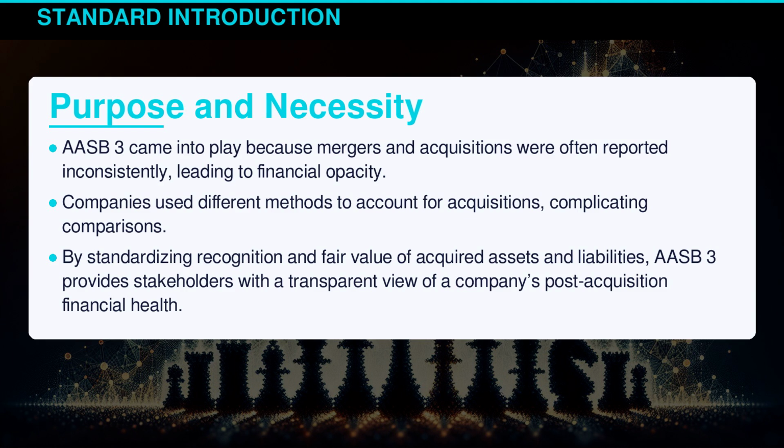AASB 3 came into play because mergers and acquisitions were often reported inconsistently, leading to financial opacity. Companies used different methods to account for acquisitions, complicating comparisons. By standardizing recognition and fair value of acquired assets and liabilities, AASB 3 provides stakeholders with a transparent view of a company's post-acquisition financial health.